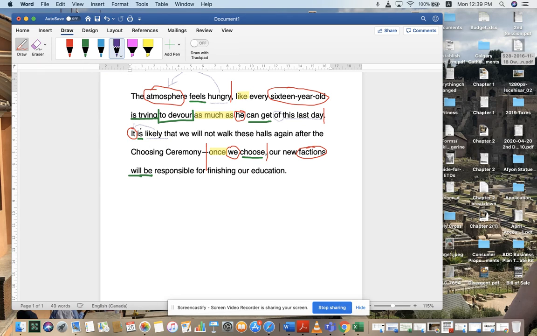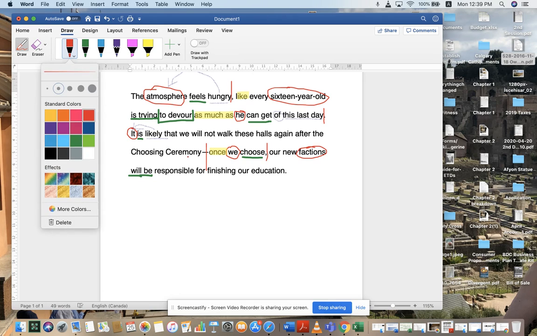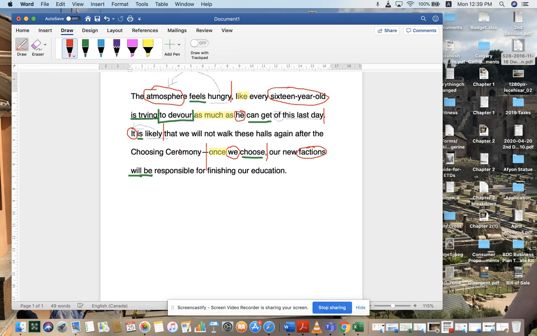Talking about it. That, okay, remember that that introduces a whole new clause, okay? And indirect statement here, that subject, we, and we have our predicate will not walk. What will we not walk? These halls. Direct object. Again, adverb. After, another adverb.